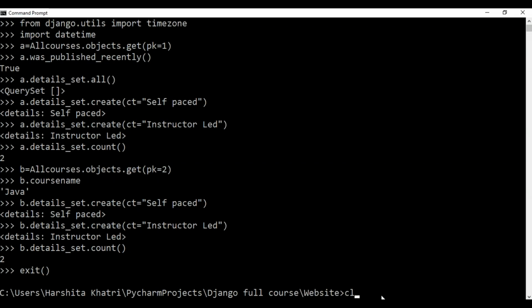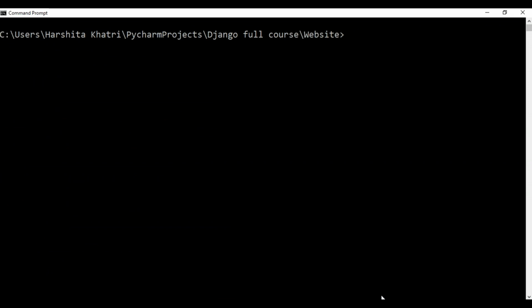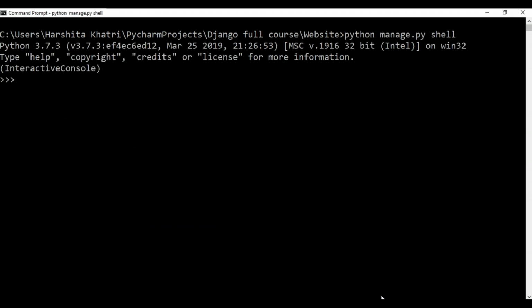So I'll just clear the screen. And now I'll get back to my shell. And over here, I'll import the datetime module. And then from django.utils, I'll import the time zone method.